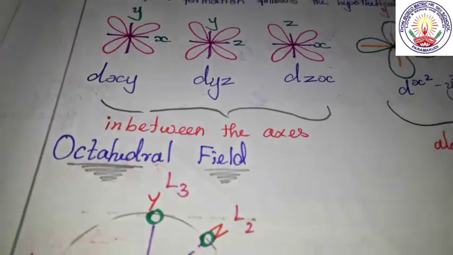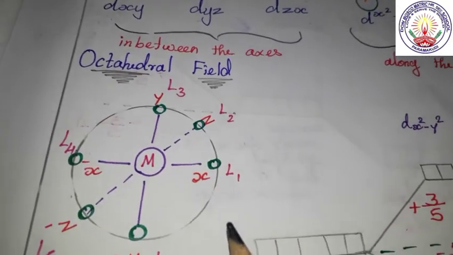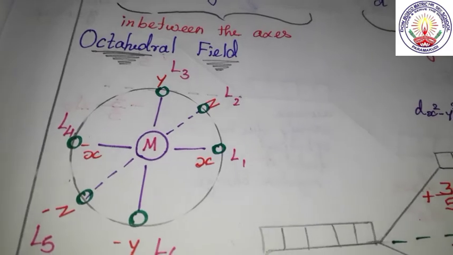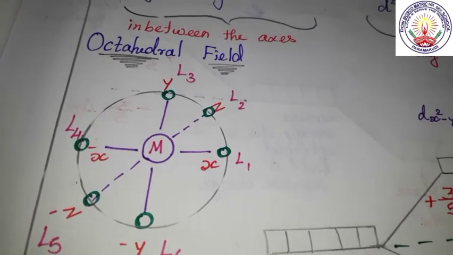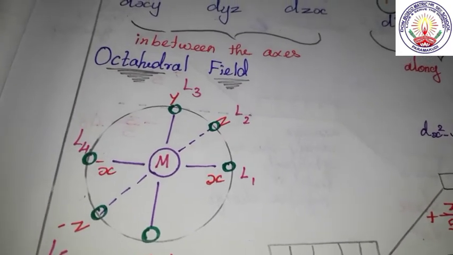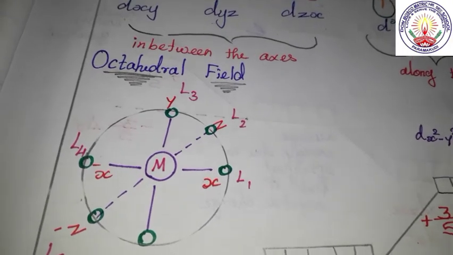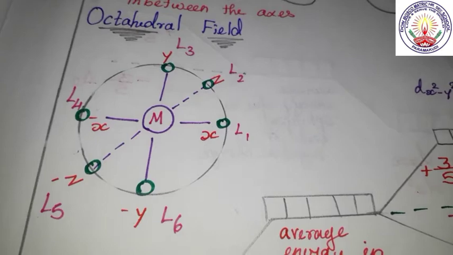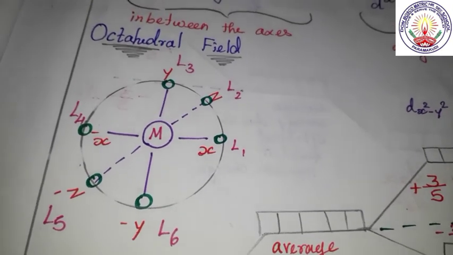Now we shall see the octahedral field. These 5 orbitals are degenerate and have the same energy. Now the ligands approach the central metal atom and form a spherical field with negative charge.